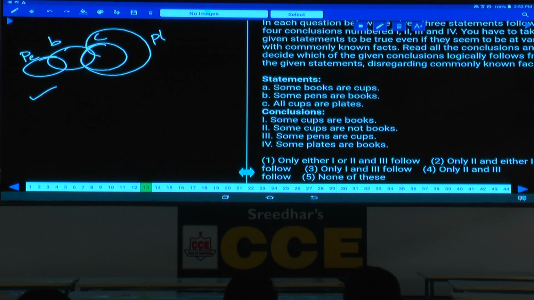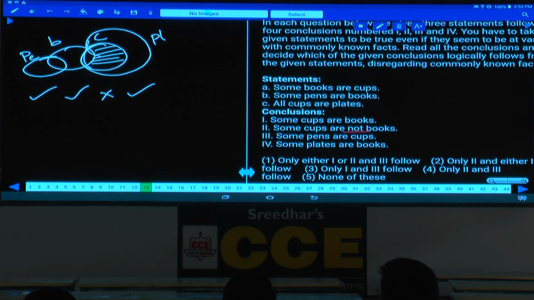True or false? Now these are the cups which are not books. True or false? As of now it is true. Then some pens are cups. Some pens are cups is false. And some plates are books. That is, some plates are books is true. Out of these 4 conclusions, 1, 2 and 4 conclusions false. And among these 3 conclusions which followed, only the second one is a negative conclusion. As the second is a negative conclusion, to make this one false, now we need to prove all cups are books.